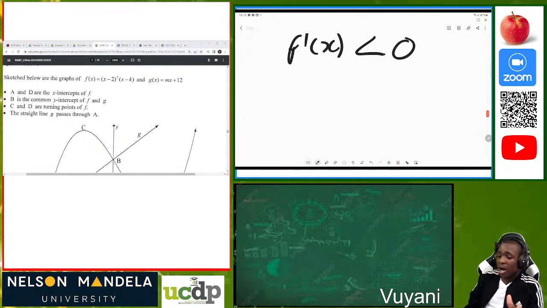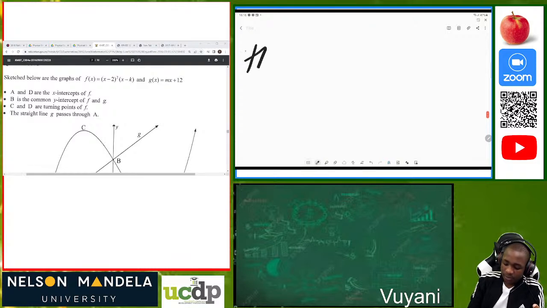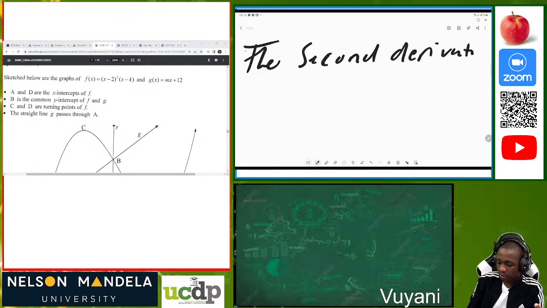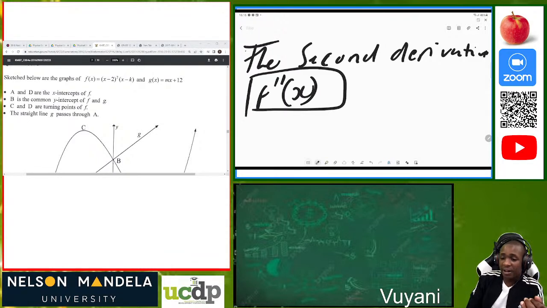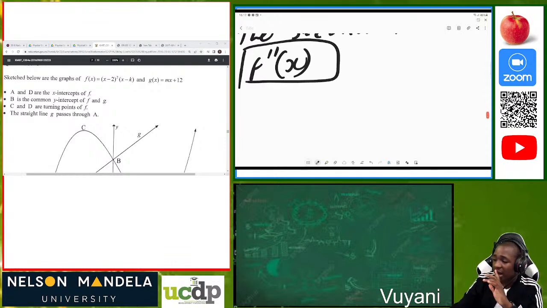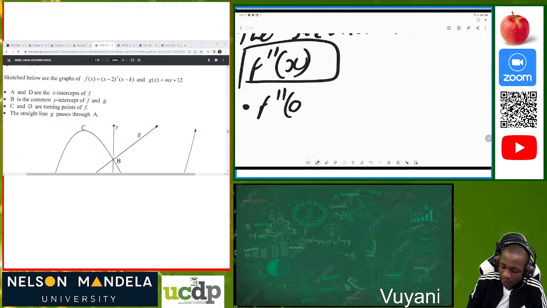Then if you are doing pure maths, proceeding now, we have what we call the second derivative. The second derivative is now f double prime of x. In other words, you differentiate the first time and you differentiate the second time. This is essential for students, because now we are able to determine the minimum point and the maximum point of the function. If they ask you to determine the minimum point of the function, you just have to determine f double prime of a, provided that you are given a point a.